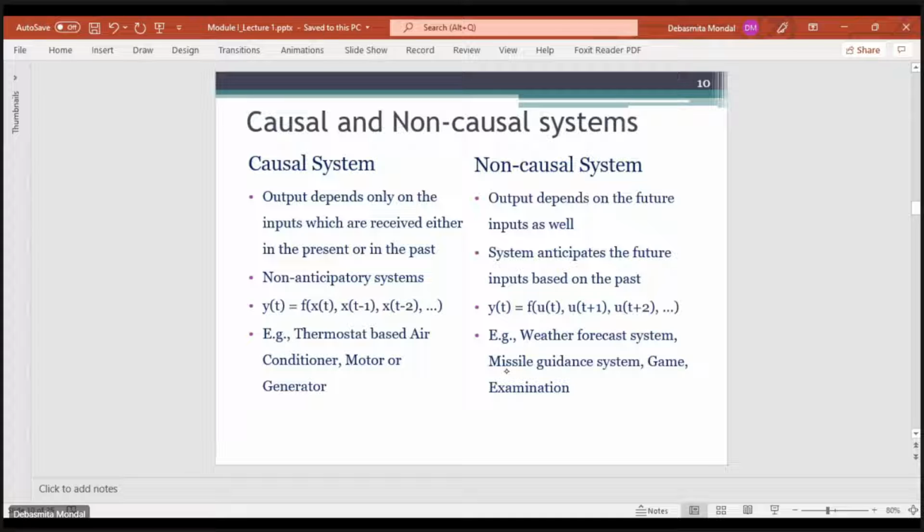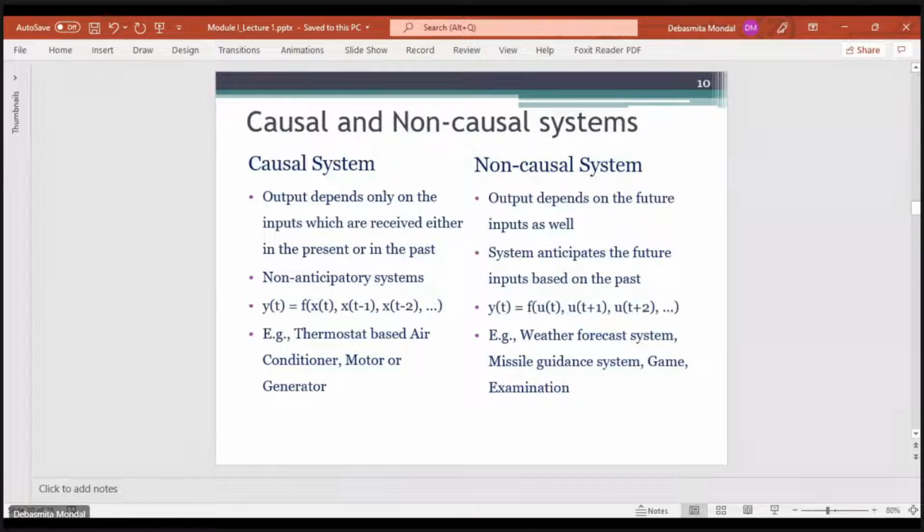And in case of a non-causal system, the output depends on the future inputs as well. The system anticipates the future inputs which might be there, and accordingly gives you an output. An example would be a weather forecast system.